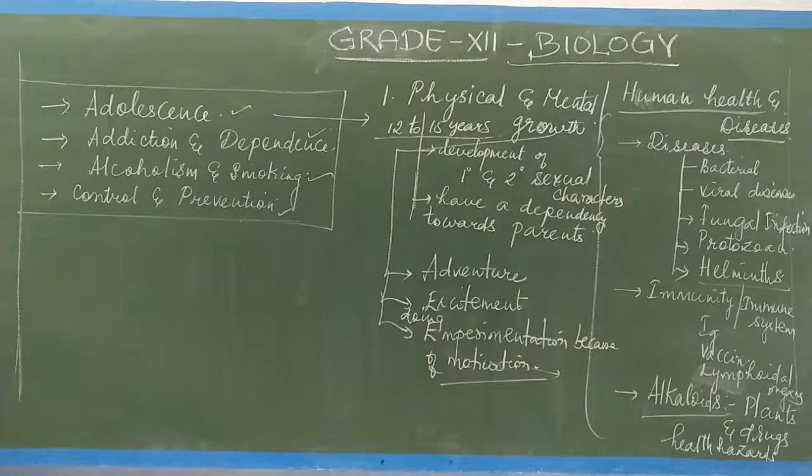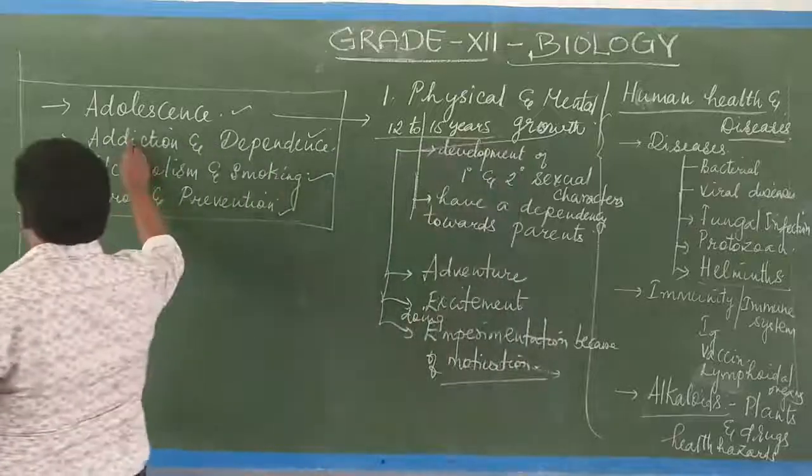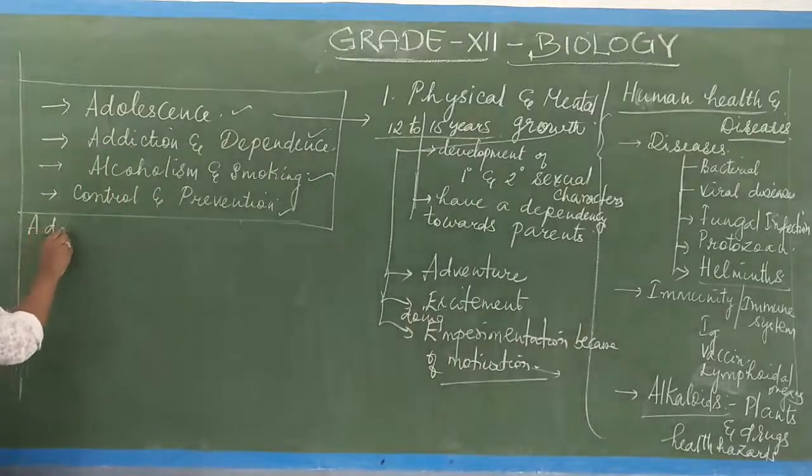Now we will go for addiction. What is addiction? Addiction is nothing but a kind of psychological attachment. It is a psychological attachment to certain effects such as euphoria and a temporary feeling of well-being, which is associated with drugs and alcohol. Now we go to the next topic: what is this addiction?